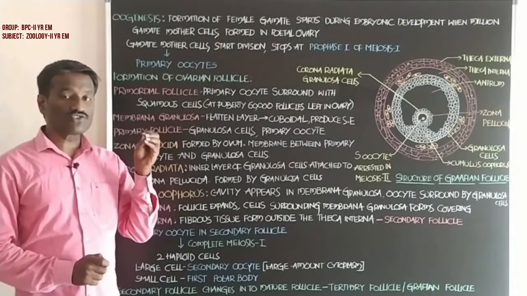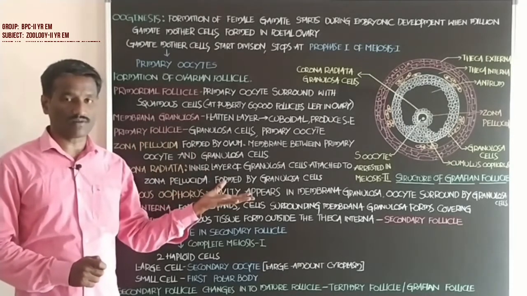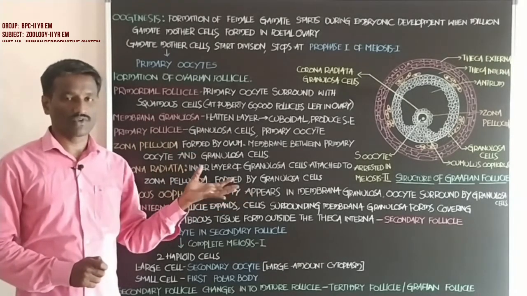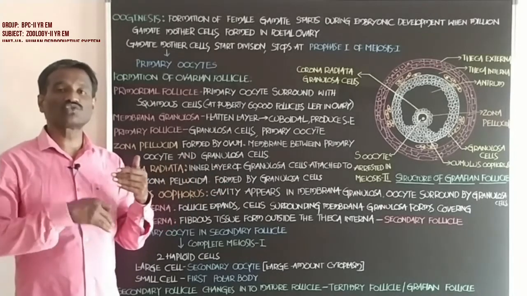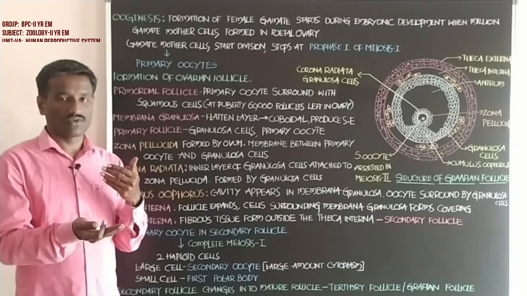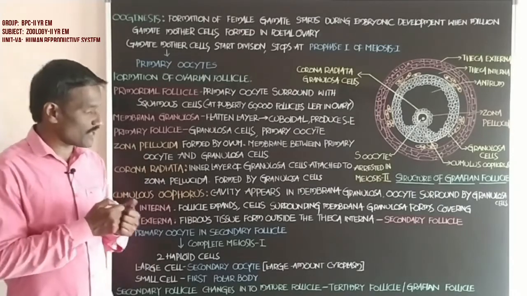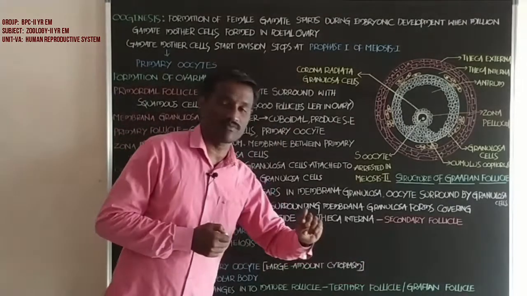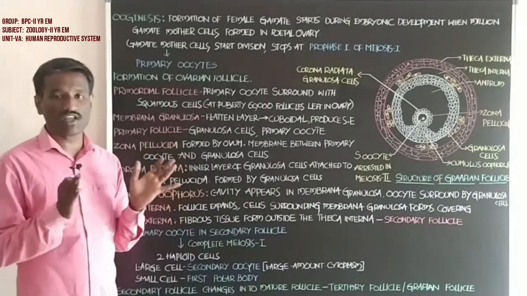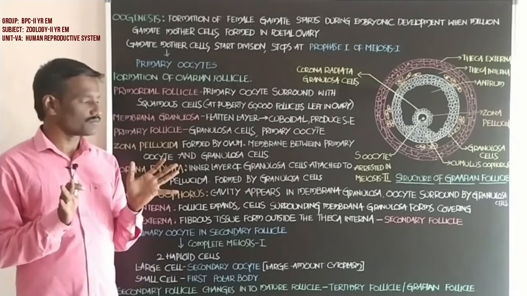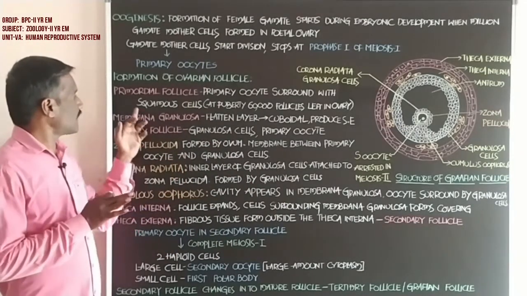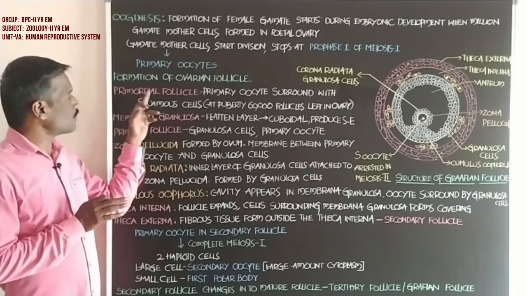The fully matured follicle is the Graafian follicle. The tertiary follicle goes to ovulation, the releasing of the ovum from the Graafian follicle, that is called ovulation.